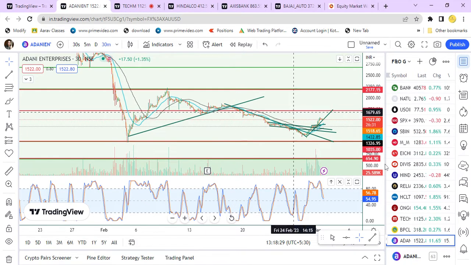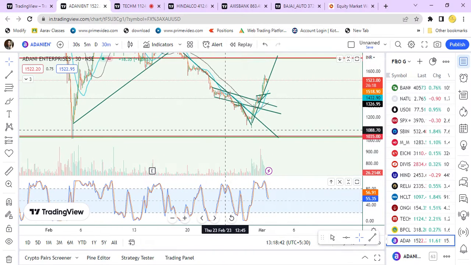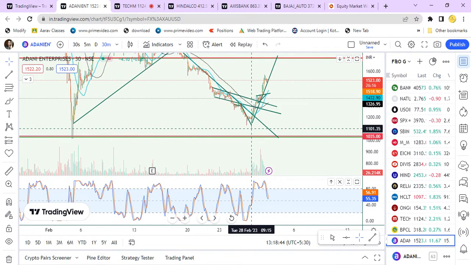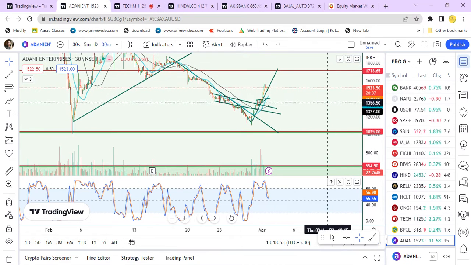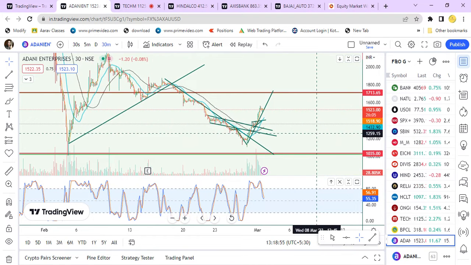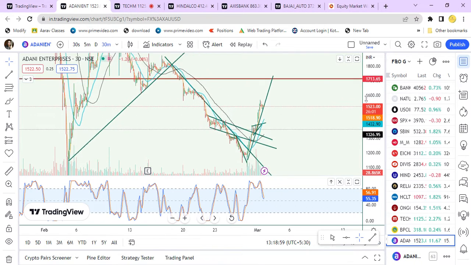I told that once the value crosses this trend line, then we can expect the target downward up to 1100 or 1050. Yesterday, on 28th February, we saw that the value reached up to 1110, and we drew the trend line for downward direction.